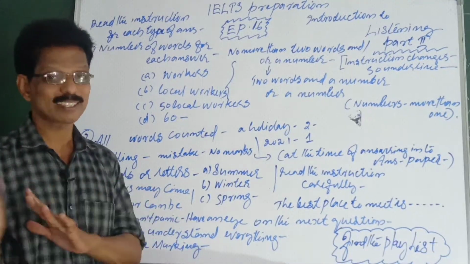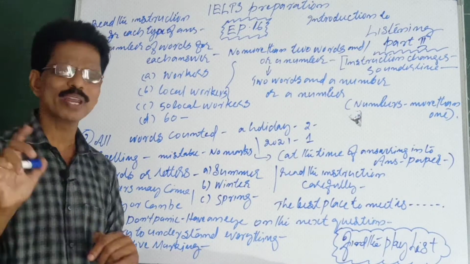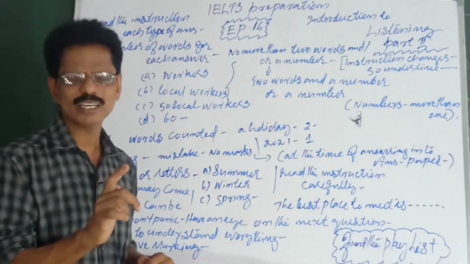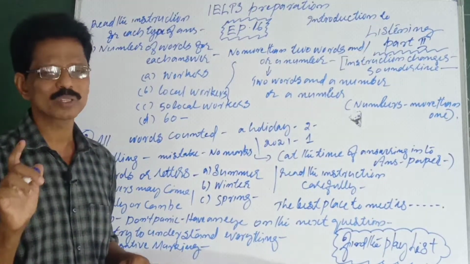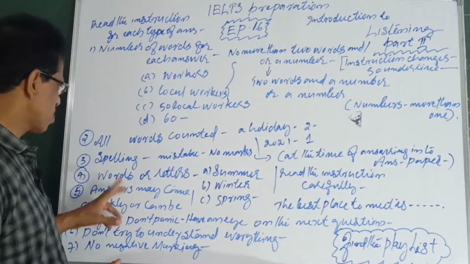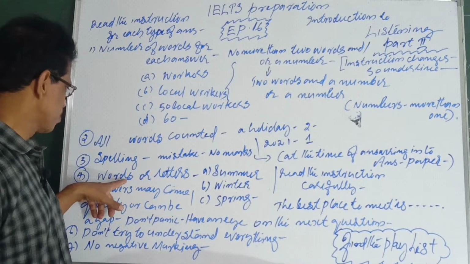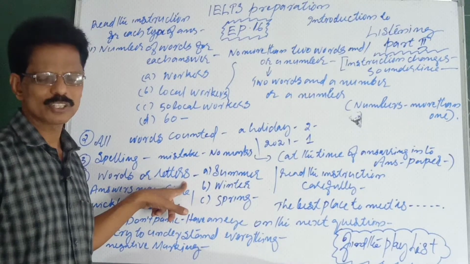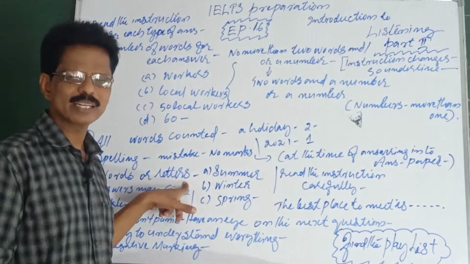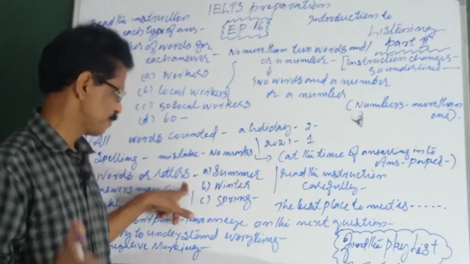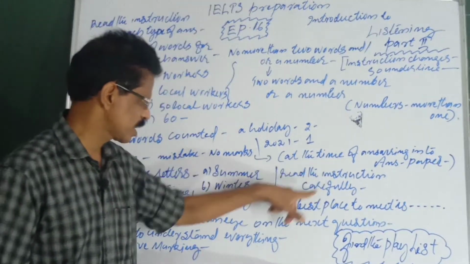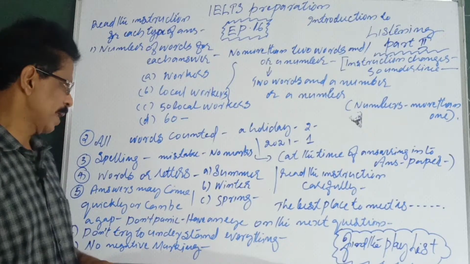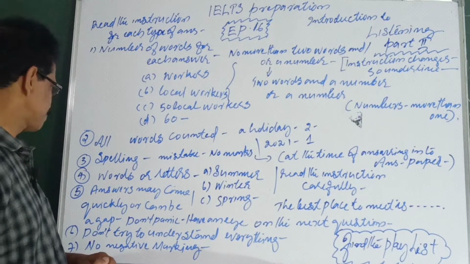Don't go for anything extra. I will write in detail? No need. Whatever is asked, you need to answer, not more than that. So that is what I want to make as the fourth point: words or letters. If you are asked to answer the letter only, you need to answer in such a way only. So read the instruction carefully. You see? How to answer that.